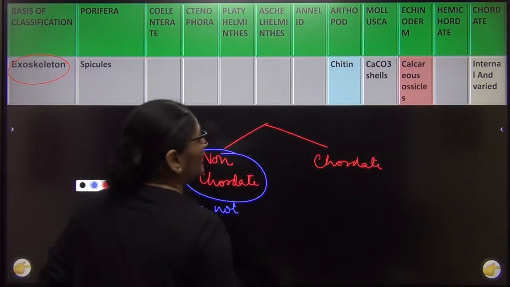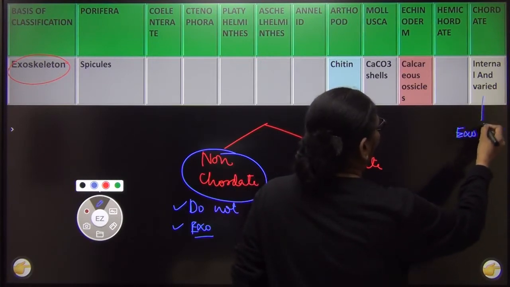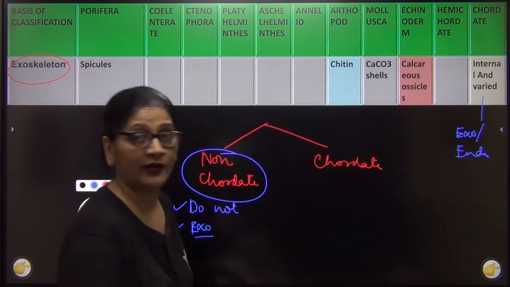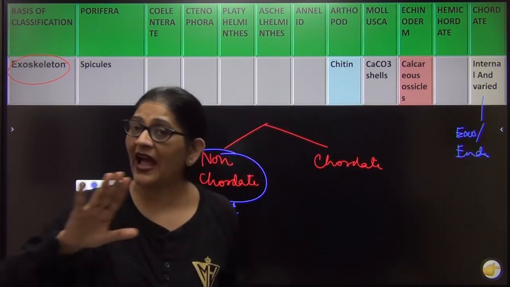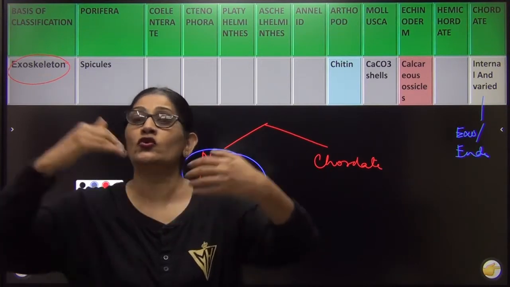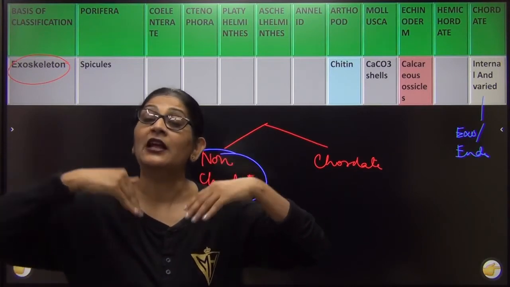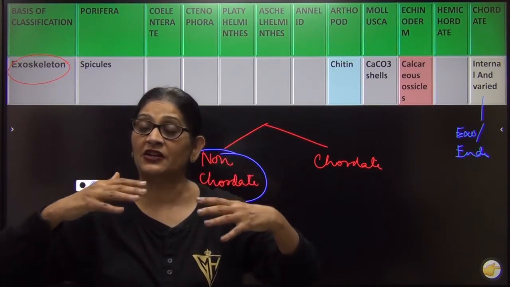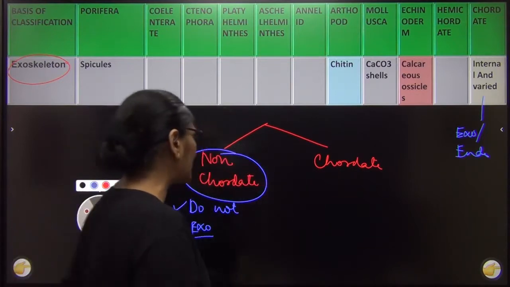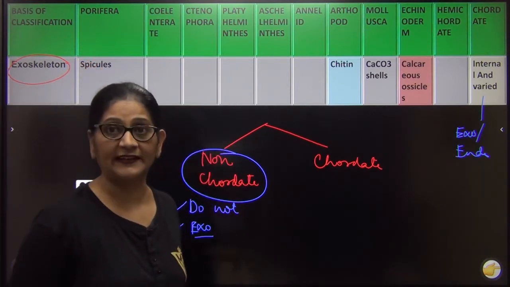I have written here internal and varied. I should have written it is both exo and endo. Both types of skeleton are present. In non-chordates, they don't have a skeleton, and if at all they have, it is exo, not endo. हमारे बॉडी जैसे बॉडी के अंदर जो skeleton है made up of bones, ribs, etc., वो उनमें नहीं पाया जाता. Is that clear? So now let us come to some of the animals who have an exoskeleton.